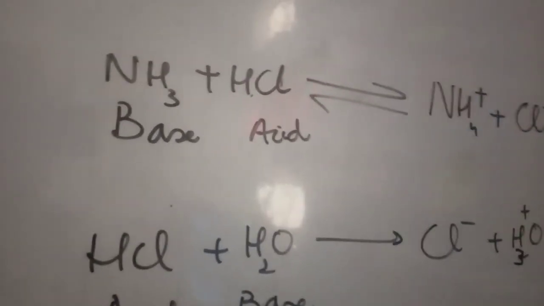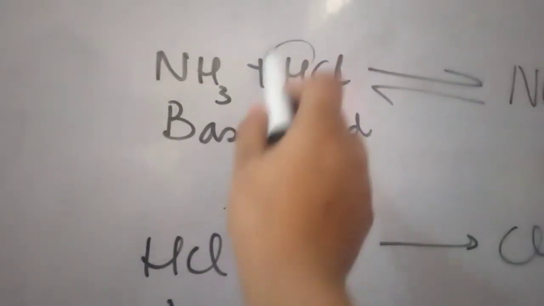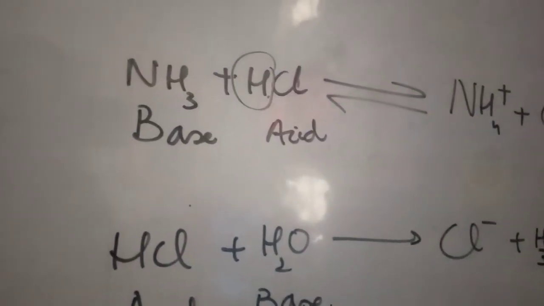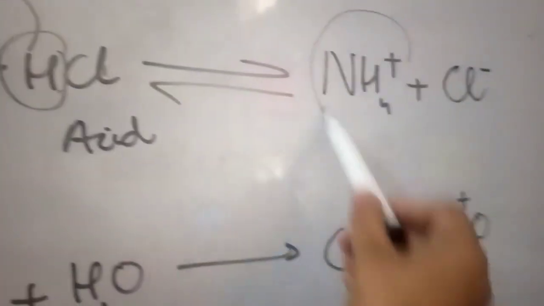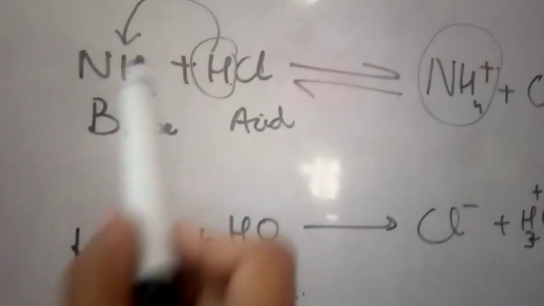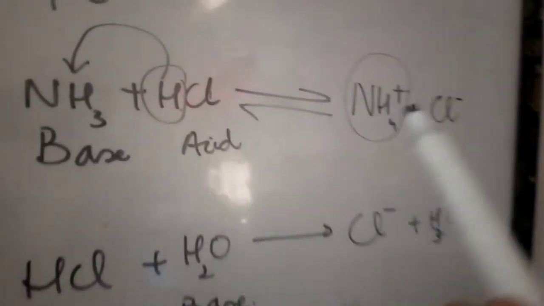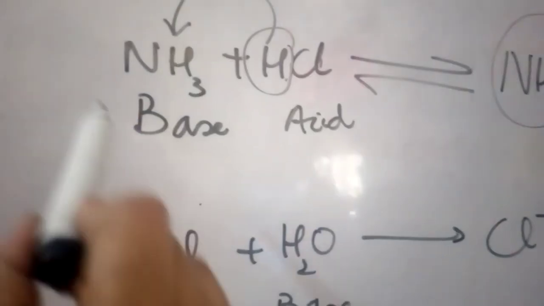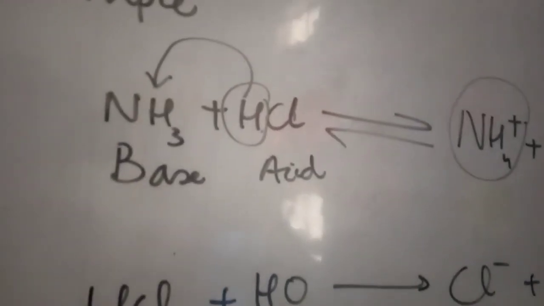So here is a simple example: HCl will donate its hydrogen to the ammonia. It will be converted into an ammonium ion, positively charged, and as the HCl donates one proton to the ammonia, what remains is the chloride ion. So HCl is an acid because it donates a proton, and ammonia is a base because it accepts that proton. This is the simple example.